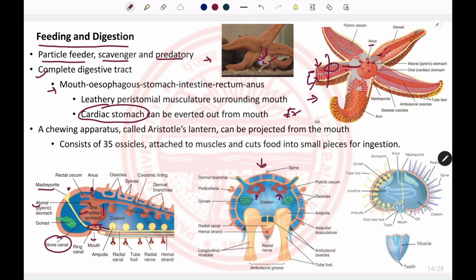So external digestion, extracellular digestion, and intracellular digestion all happen in echinoderms. Some of them, as we have seen, can be herbivorous in diet, so they also have a specialized chewing apparatus, known as Aristotle's lantern, mostly in sea urchins. It consists of various plates or ossicles attached to muscles, and they help in scraping food like algae from the substrate.